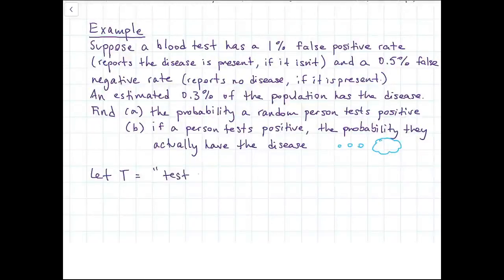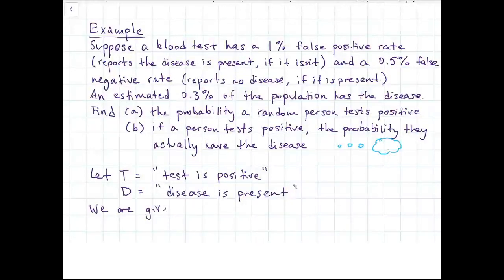Let's start off by letting T equal the event that the test is positive and D equal the event that the disease is present. And we want to think about what we're given in the question. We have these 3 numbers, 1%, 0.5%, and 0.3%. How do they relate to probabilities involving these events, T and D? Well, first of all, the easiest one is that P of D is that 0.3%, because the probability of having the disease in a randomly selected person is that 0.3%.